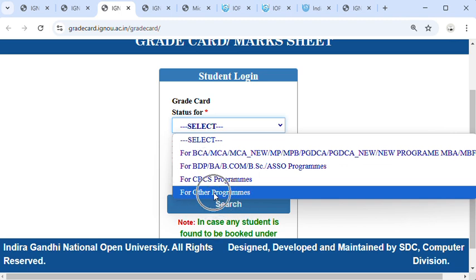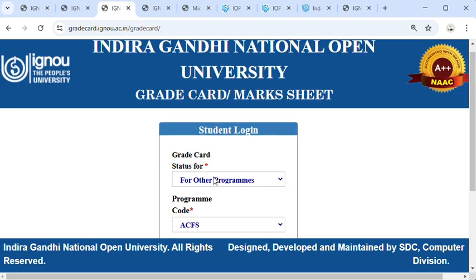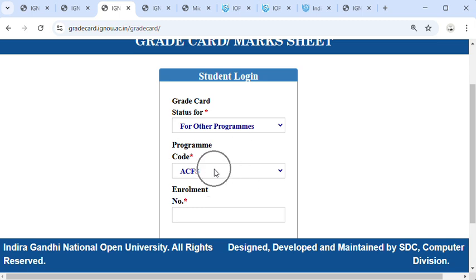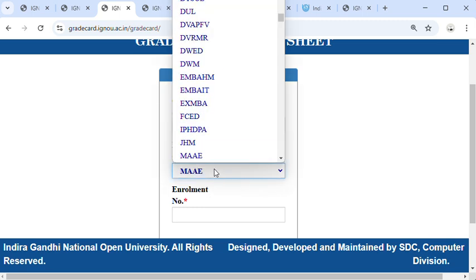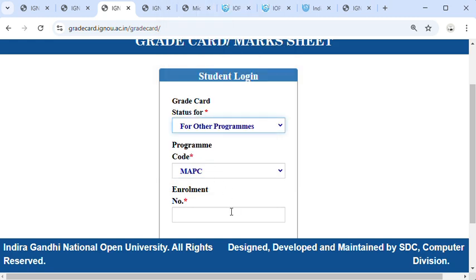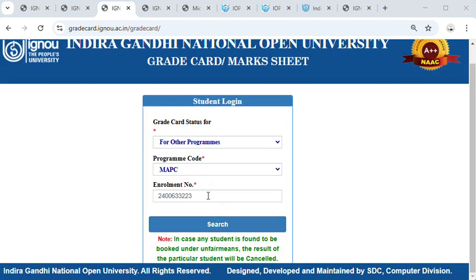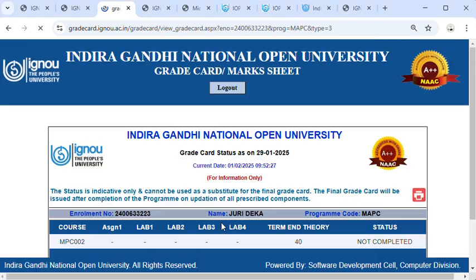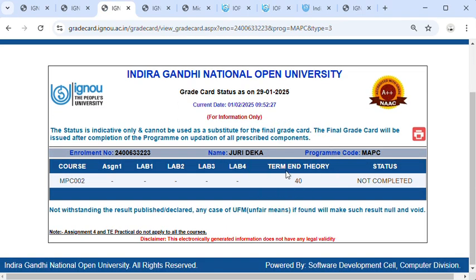For other students, other programs, click on the program code, type the enrollment number. As a student, type your 10-digit enrollment number and click the search button. You can see your results with the enrollment number, name, program code.